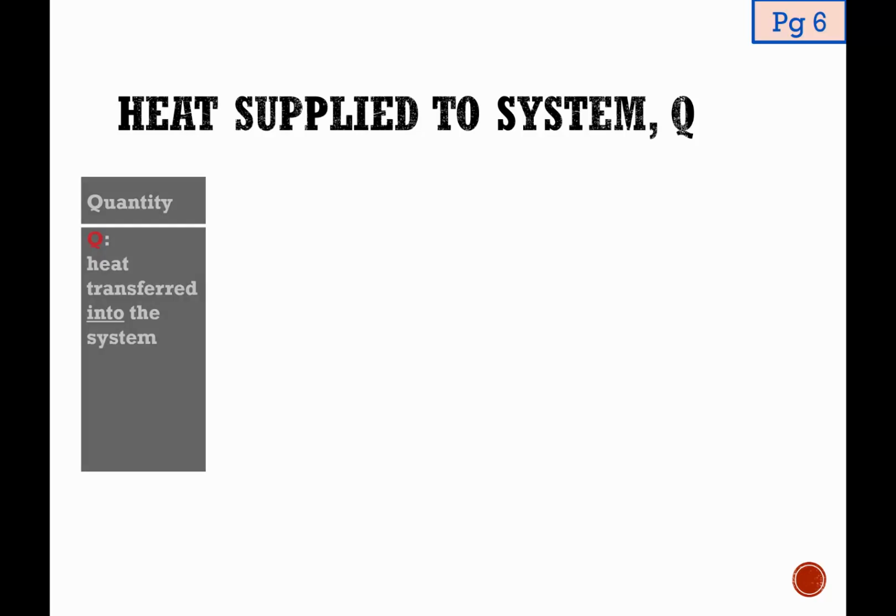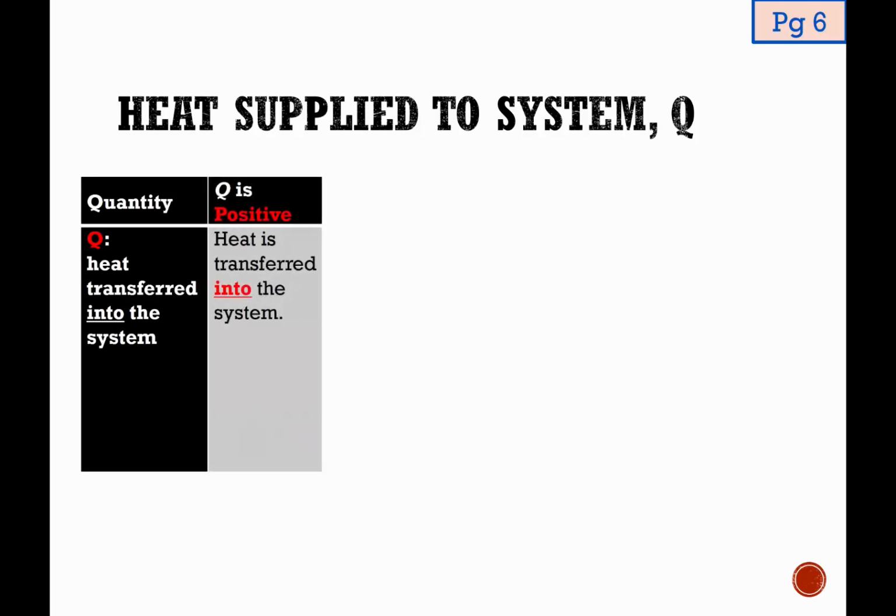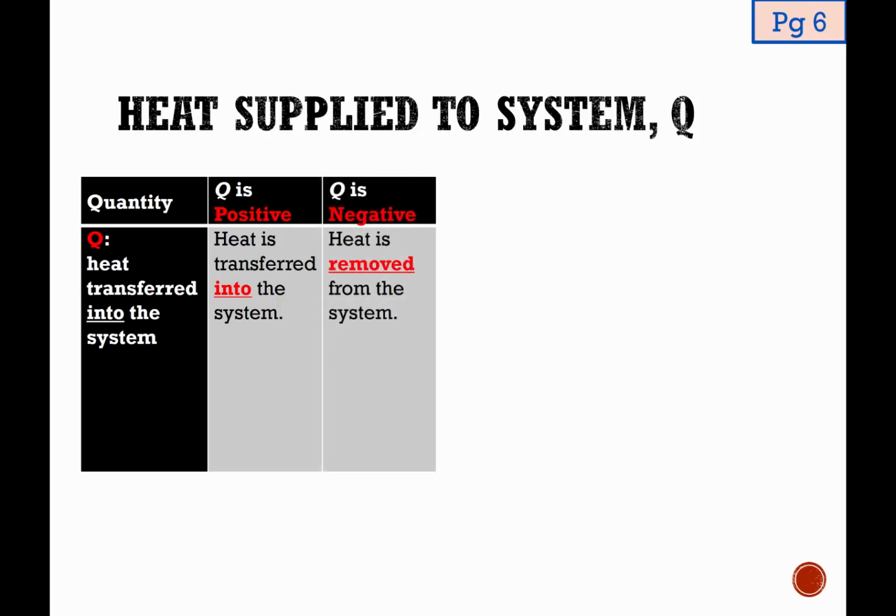Q actually represents heat supplied to the system or heat transferred into the system. So when we have Q that is positive, it means heat is transferred into the system. And by system, we normally mean ideal gas for A level. And then if let's say we have Q that is negative, it means that there is heat removed from the system. And before I move on to the last one, what does it mean by Q being zero? There's one thing that I want to highlight right now.